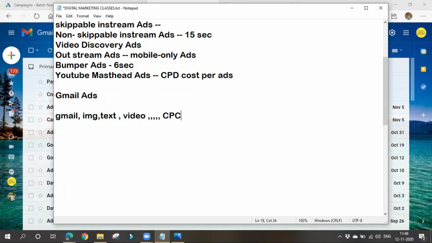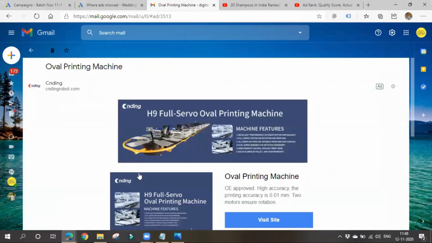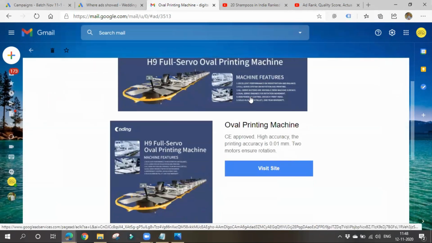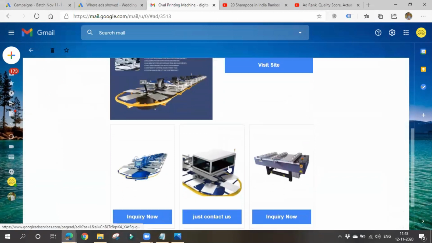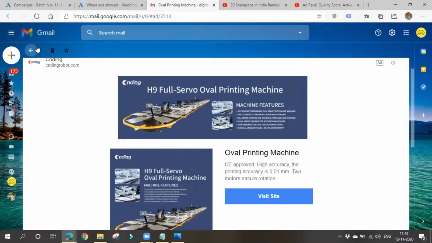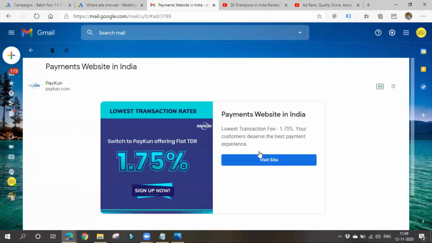Once we click on this ad, and the ad expands, the advertiser will get charged. We'll be having videos, images, and also a call to action button. Whether we go to their site or interact with this ad, it's nothing Google is bothered about. It simply bothers whether we click here or not. If we click here and the ad expands, Google will charge them. This is also considered as CPC.